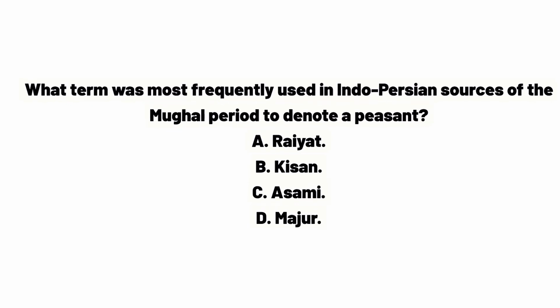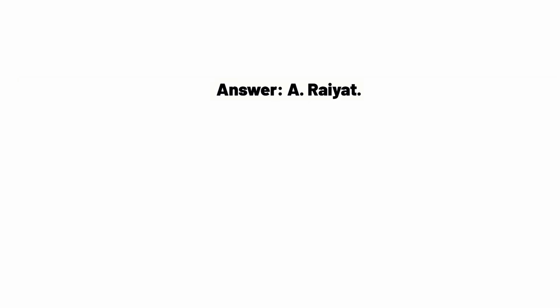Prelims MCQs. What term was most frequently used in Indo-Persian sources of the Mughal period to denote a peasant? A. Riyat. B. Kisan. C. Asami. D. Majur. Answer. A. Riyat.